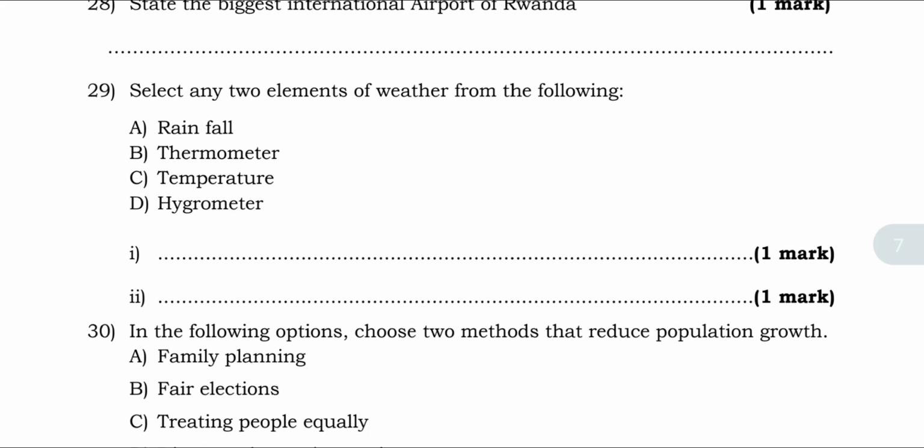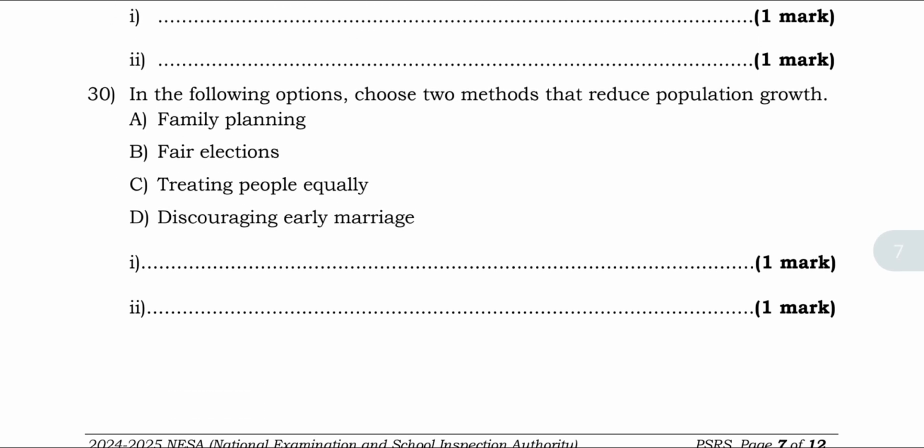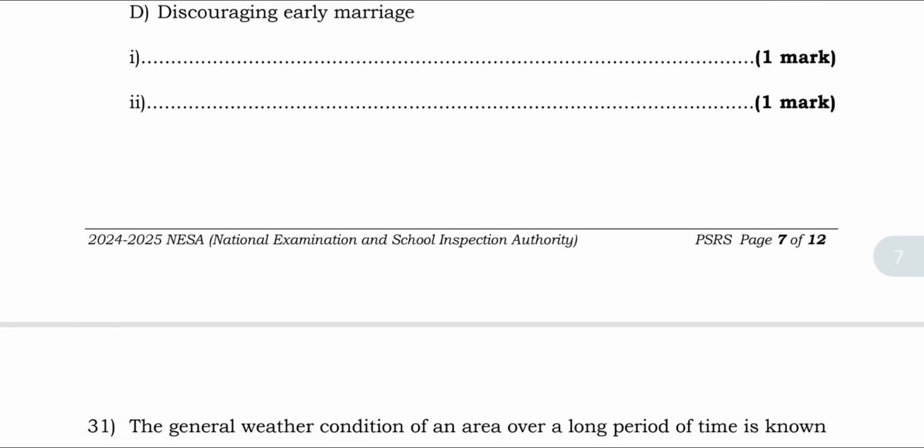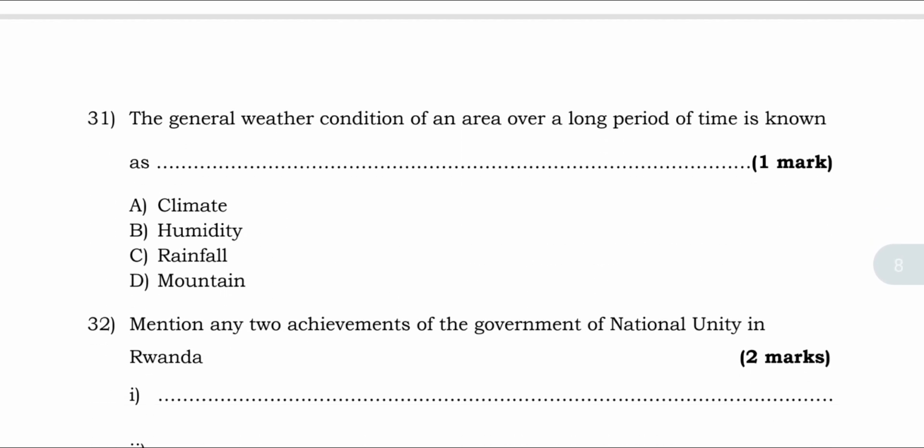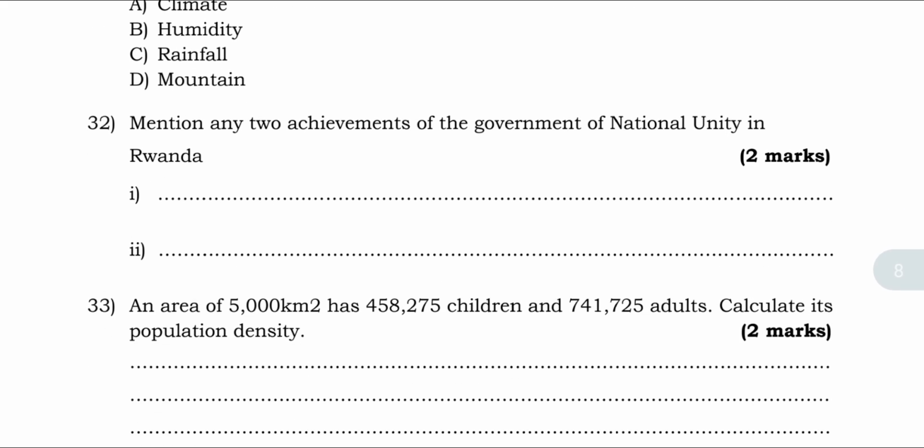Question 29, select any 2 elements of weather from the following options: rainfall, thermometer, temperature, hygrometer. In the following options, choose 2 methods that reduce population growth: family planning, fair election, treating people equally, and discussing. And that one, the general weather condition of an area over a period of time, long period of time, is what? That is climate. Mention 2 achievements of Girinka.